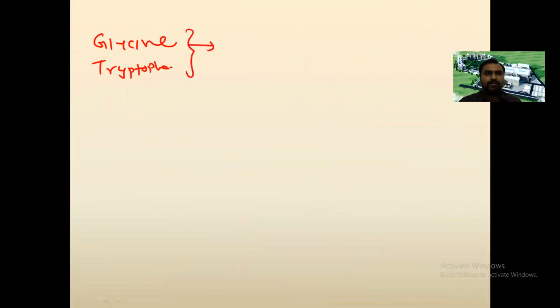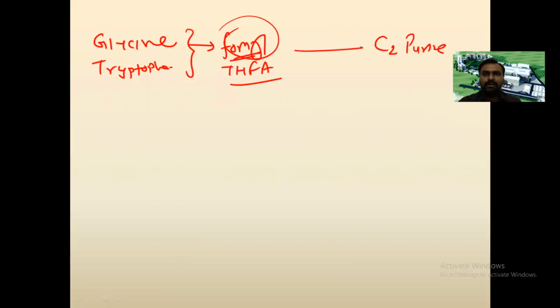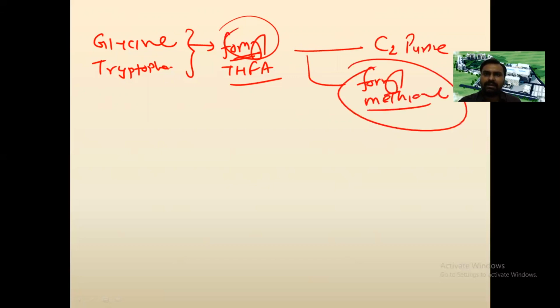They will form the formyl group, and during their metabolism they will donate their formyl group, which is taken up by tetrahydrofolic acid. This formyl tetrahydrofolic acid will donate its formyl group for the C2 ring of the purine and for the synthesis of formyl methionine. Formyl methionine is for translation, and C2 is for the synthesis of purine.